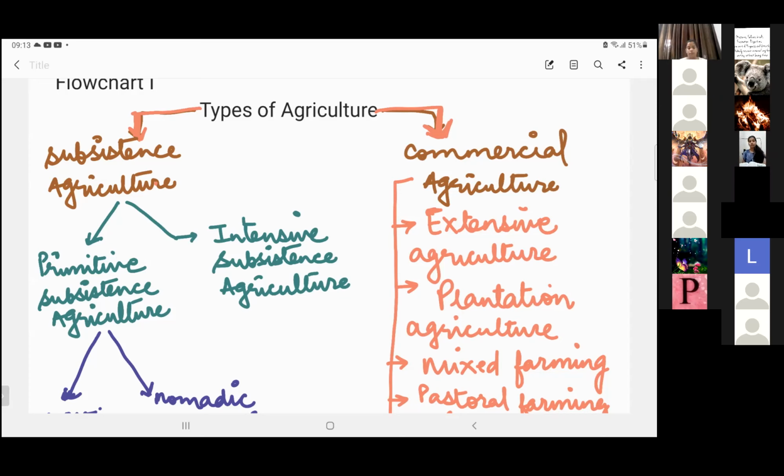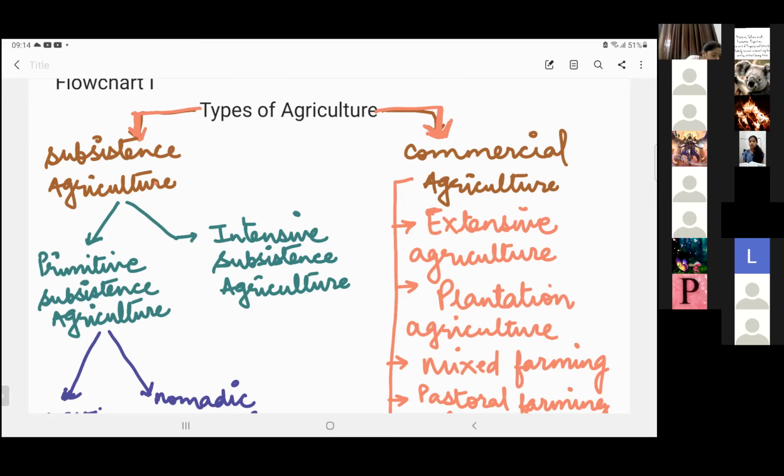Now, we all know that agriculture is an activity that has evolved since ages. See, when the early humans started cultivating, when they started agriculture, only then did they start living a settled life. Otherwise, they were wanderers. They used to move from one place to another in jungles, live in caves, on trees.